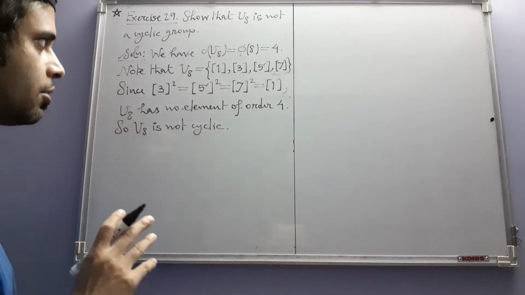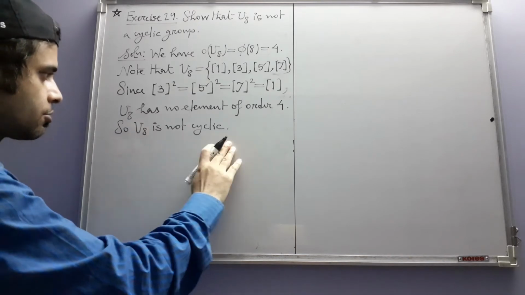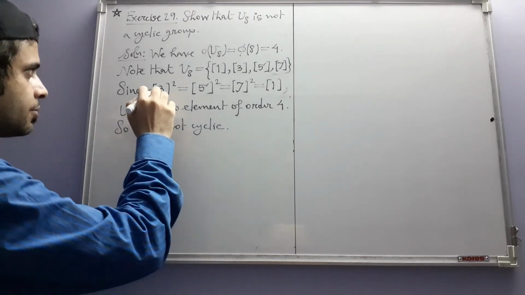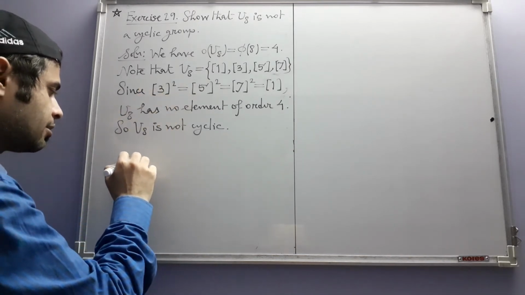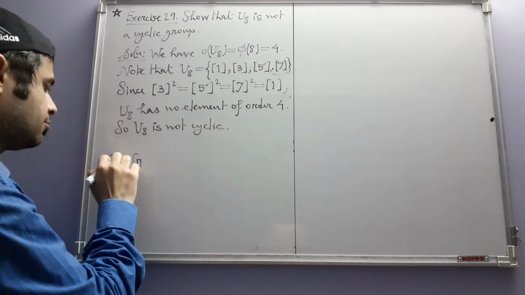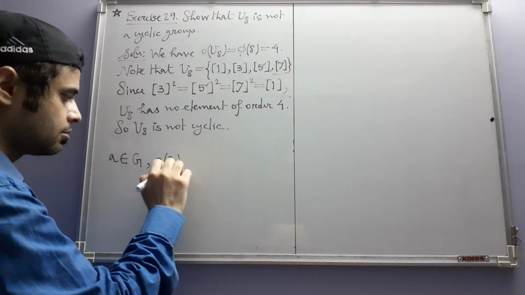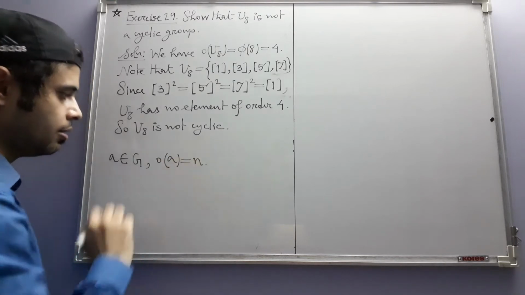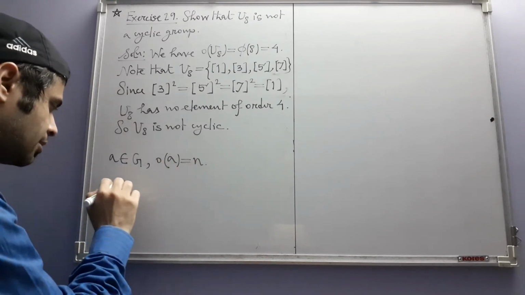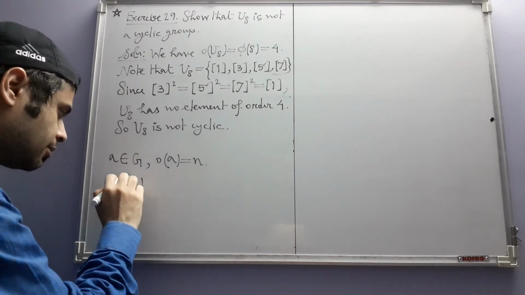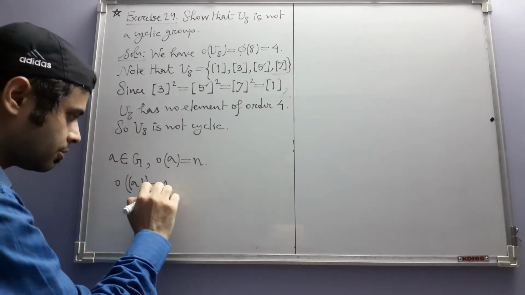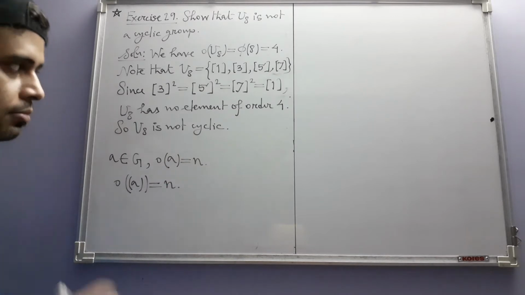and the reason for this conclusion is that if you have a group G, and if you take an element A in G whose order is n, then the order of the cyclic subgroup generated by A is also equal to n.